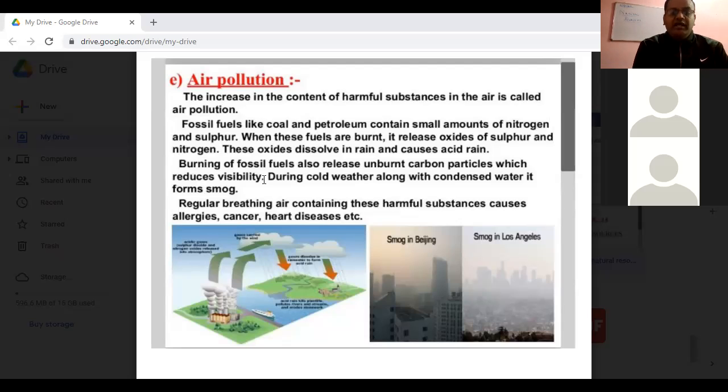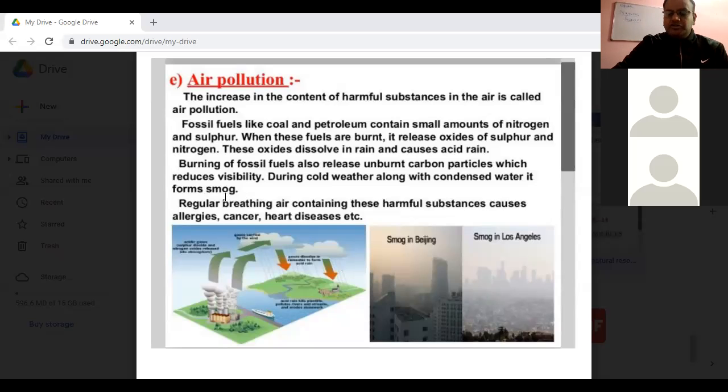This is very important. Regular breathing of air containing these harmful substances causes problems like allergies, cancers, heart disease, etc. Burning of fossil fuel produces oxides of carbon, which is also a problem.